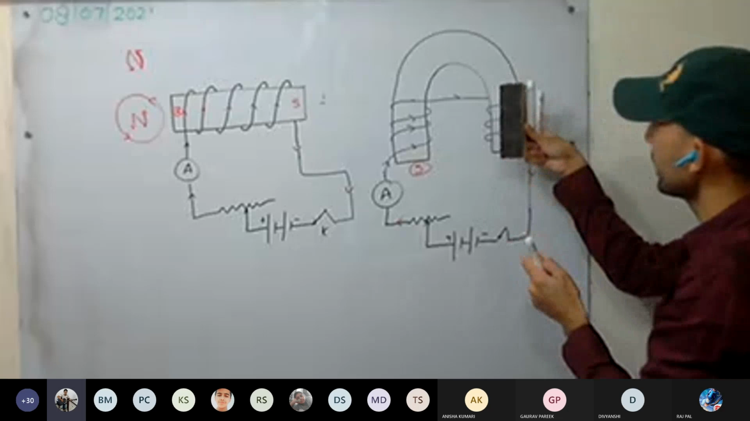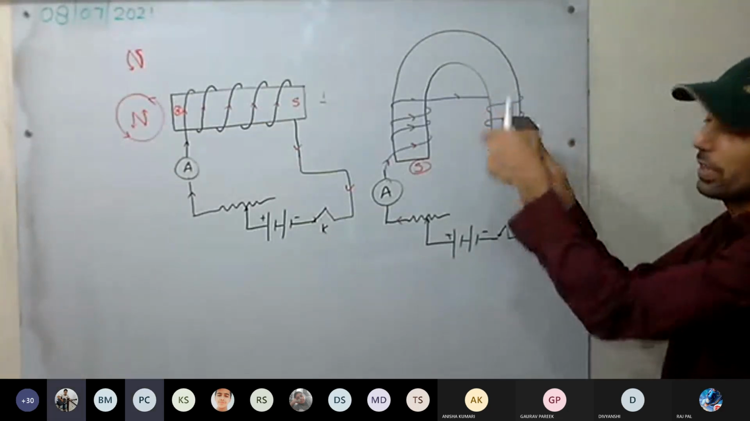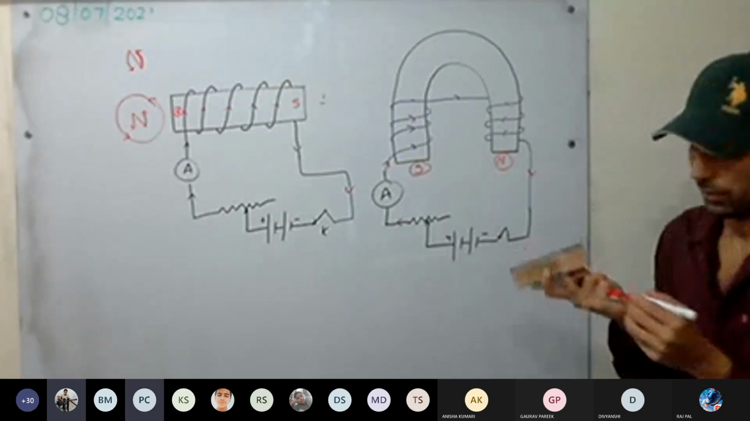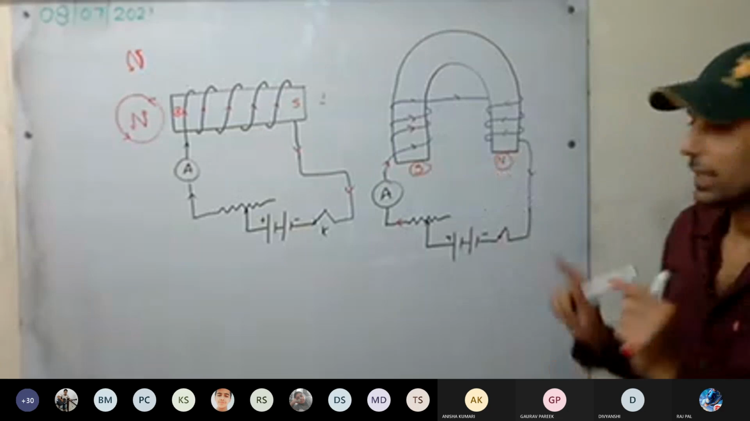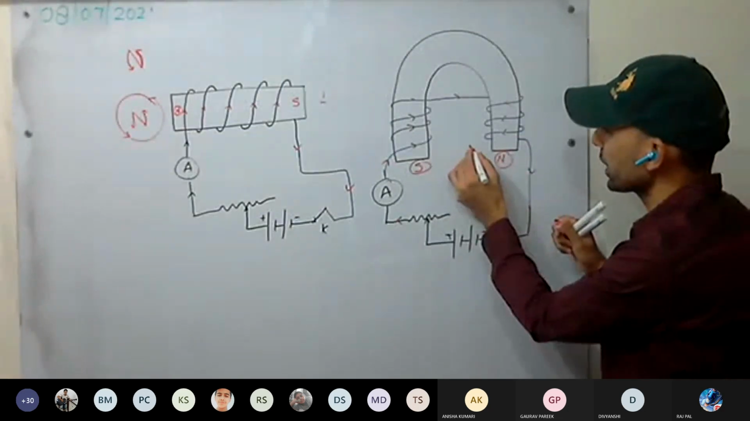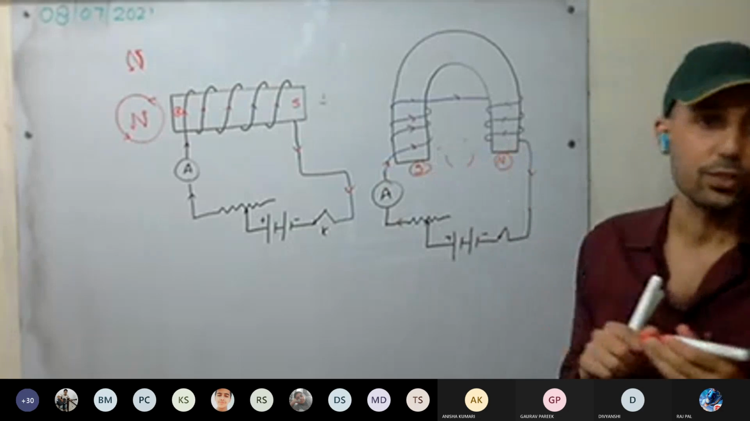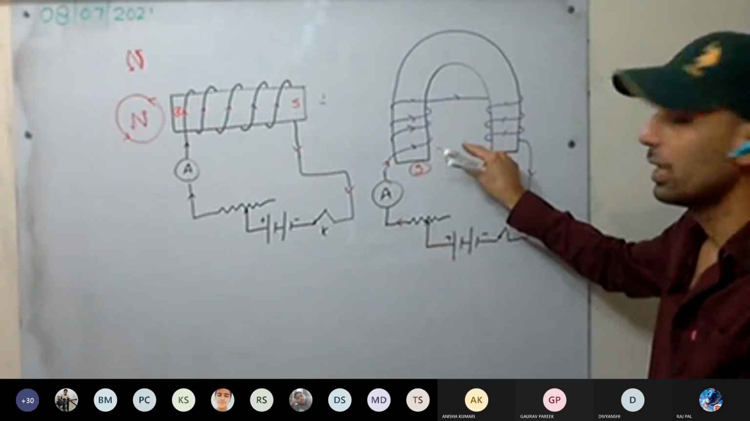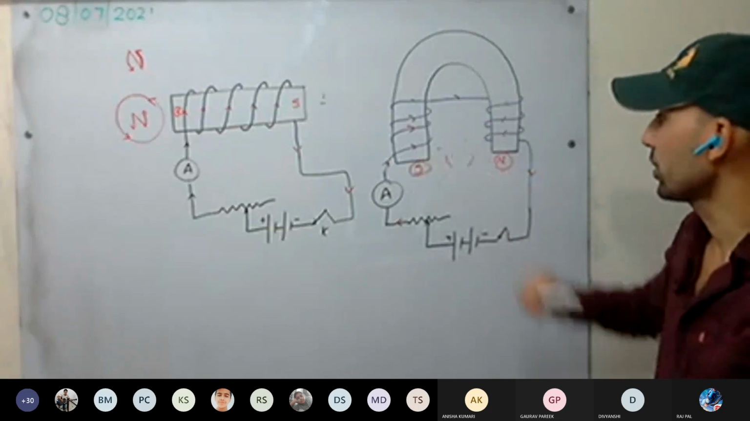And see here, current is flowing in this direction, yes or no? Anti-clockwise. Anti-clockwise, which pole? North pole. It is north pole. Okay, this is a U-shaped magnet. Mainly see in a U-shaped magnet, the strongest magnetic field is here, and it is uniform. Mainly it is uniform magnetic field here, not exactly uniform. Mainly it is nearly around the magnet.